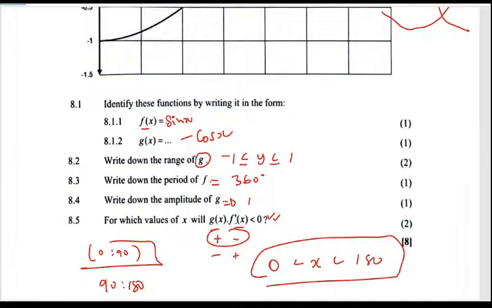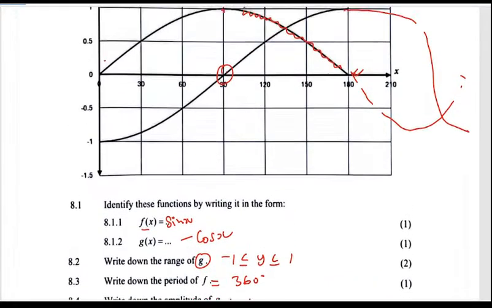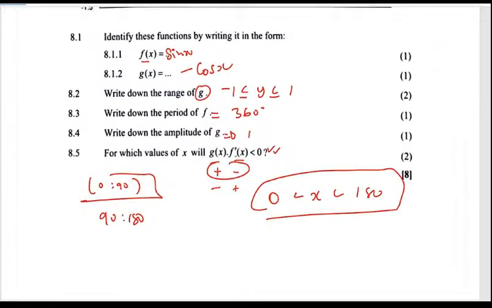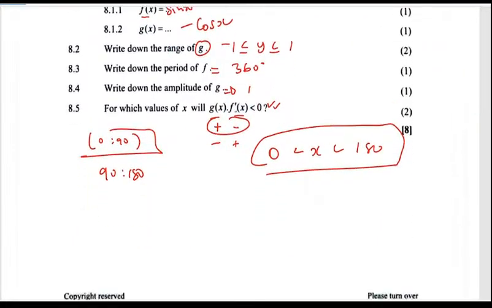But then remember at 90, both graphs are equal. Is that true? No, it's way far away. It's not. Okay, so that is 8.5 and question 8.